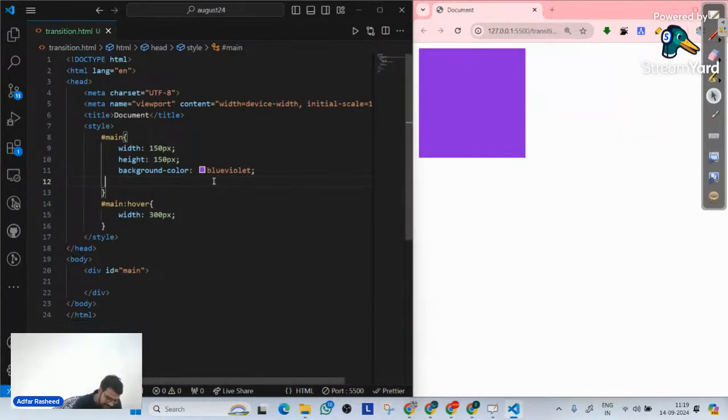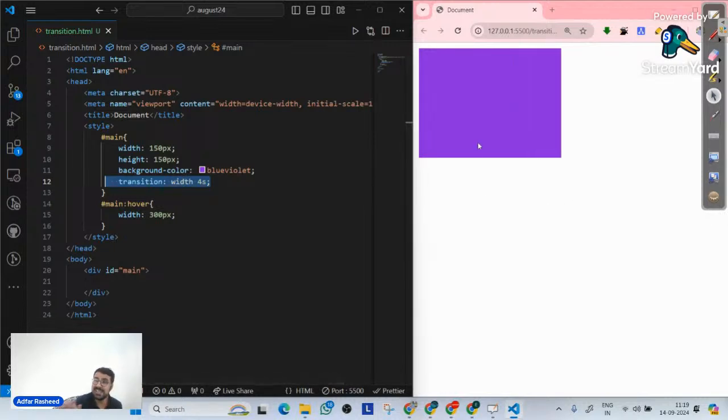But now when I add this transition property here and hover on it, the same change is not abrupt or instant, but it actually takes time. So it transits through the time. The change that happened inside the property I mentioned is not abrupt, but takes some time. I hope that makes sense. This is what we mean by transition.